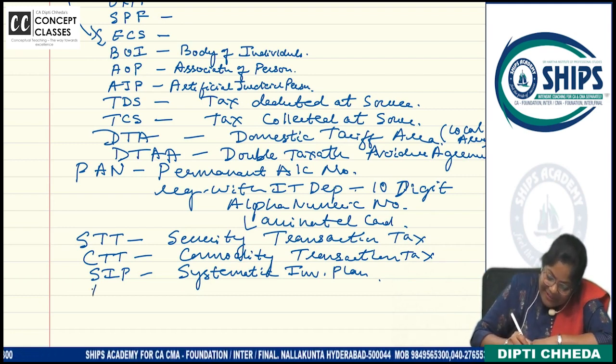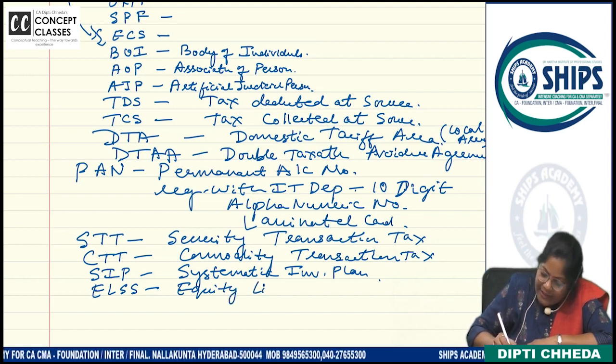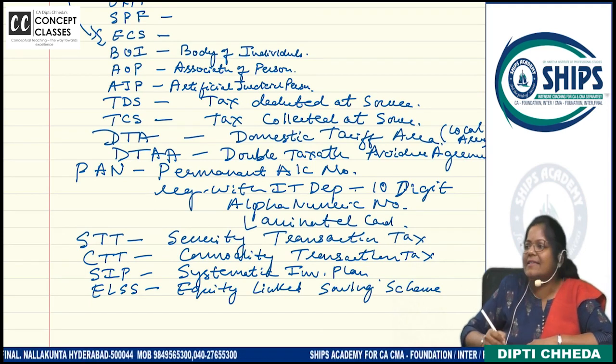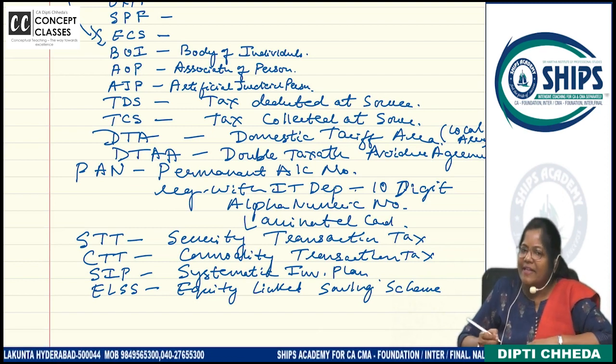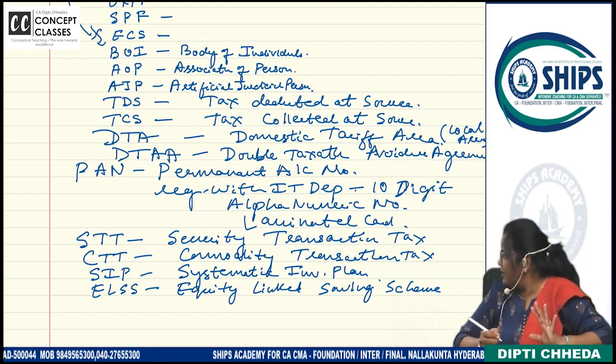We'll do it together. Then write down ELSS. Just now it came, no? ELSS. Equity linked savings scheme. ELSS full form is equity linked savings scheme. Have you completed writing? Clear?